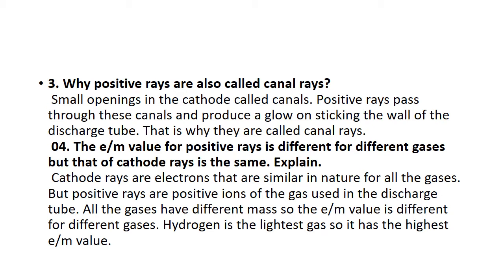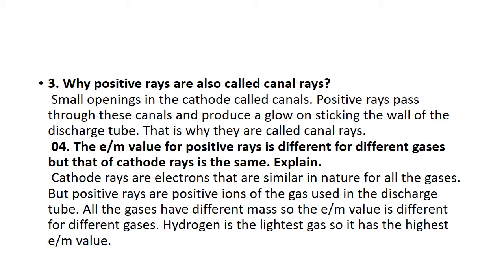Why are the positive rays also called the Kanal rays? If you have done the experiment in the discharge tube, small openings are there on the opposite side of the anode, in the cathode, called the Kanal holes. When the positive rays are produced, they pass through these holes and produce a glow on striking the wall of the discharge tube. Because they pass through these holes, these openings, we can say the positive rays are actually the Kanal rays.